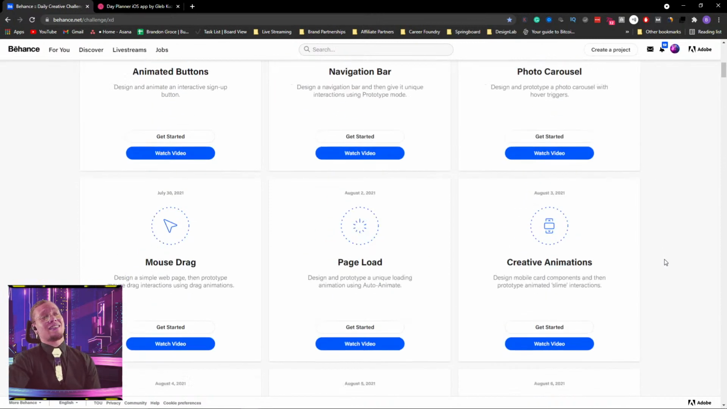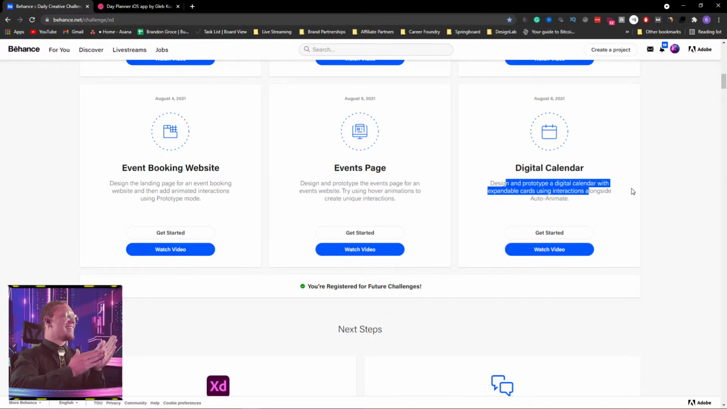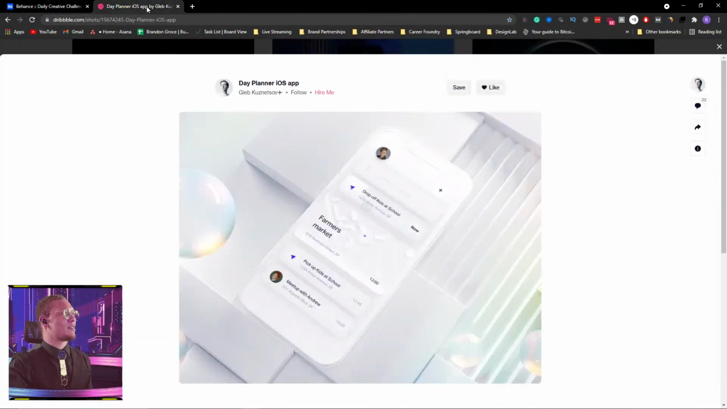And today, we have our digital calendar. We're going to design and prototype a digital calendar with expandable cards using interactions alongside Auto-Animate. So with that said, let's talk about what it is or what it looks like.